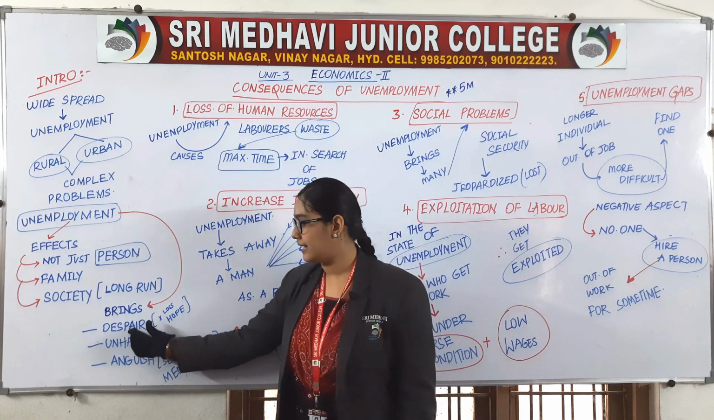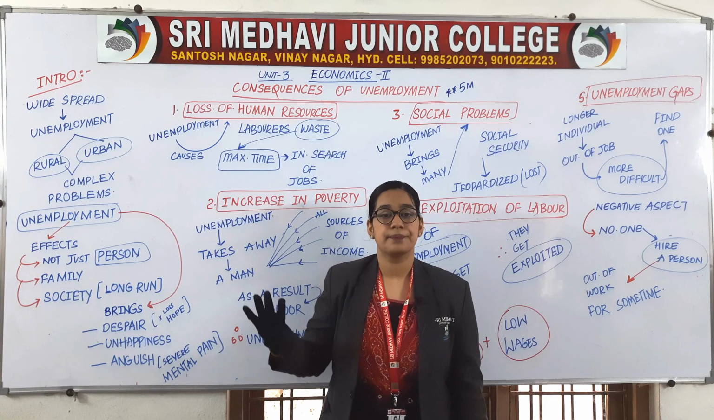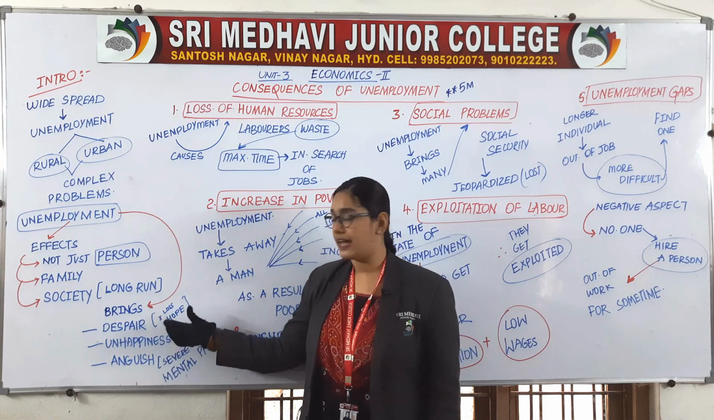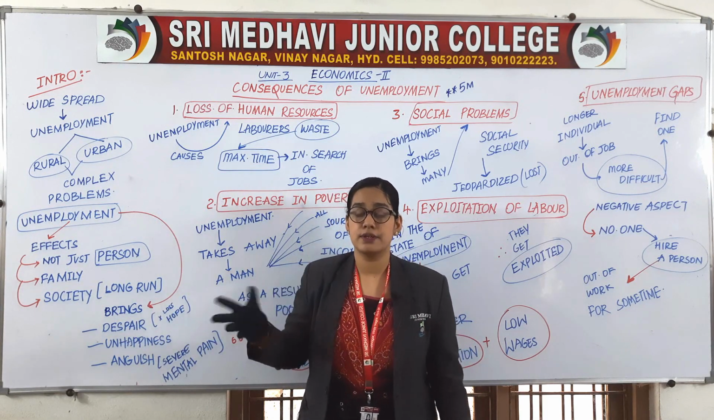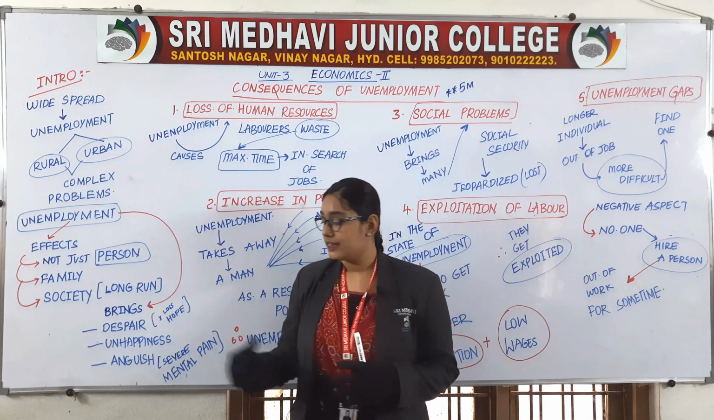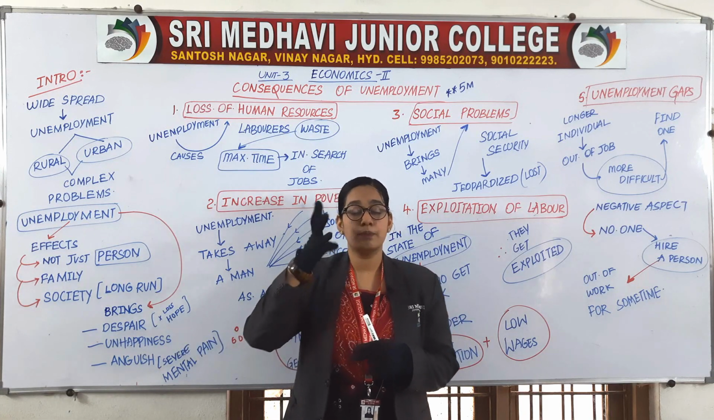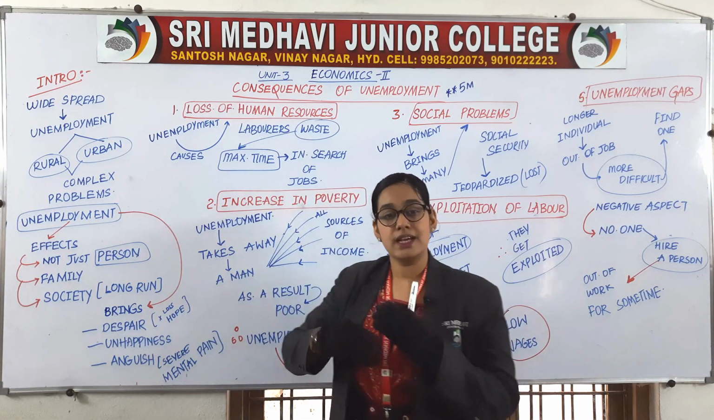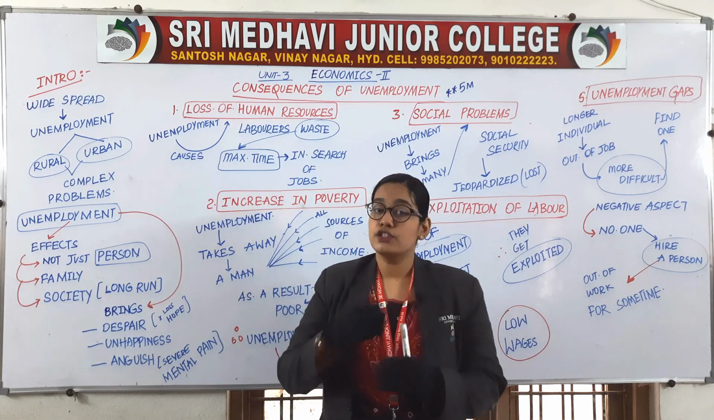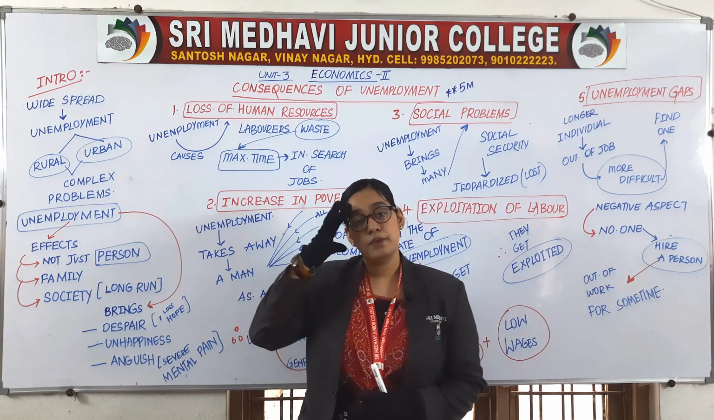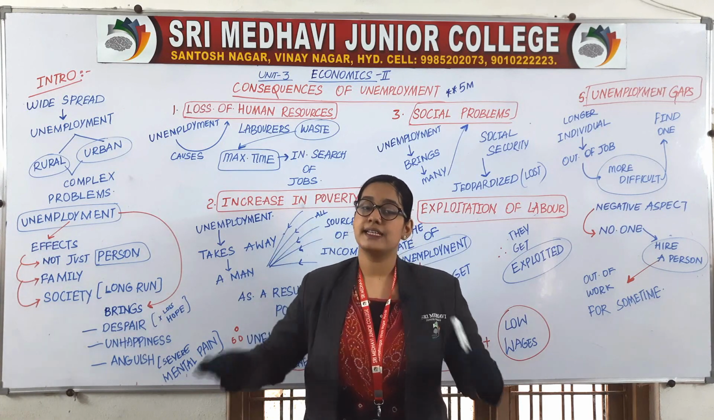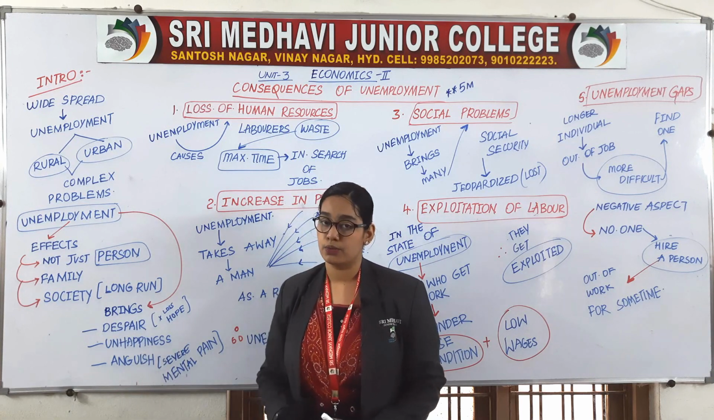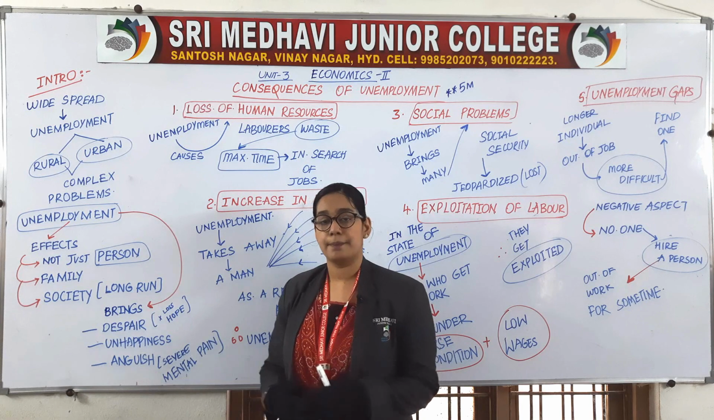What is the meaning of despair? Complete loss or absence of hope for the betterment. Means they are completely lost because they don't have money. Plus they don't have any positive hope that our lifestyle may increase, from poor we may convert into a middle class, we also can satisfy our wants. This type of positive hopes are completely absent, that is called as despair. Unhappiness, you already know, opposite of happiness is unhappiness.